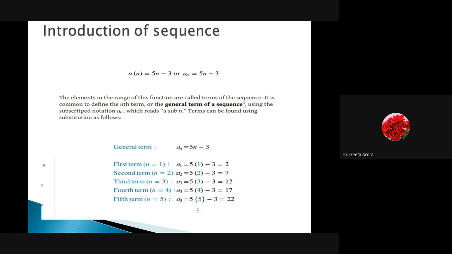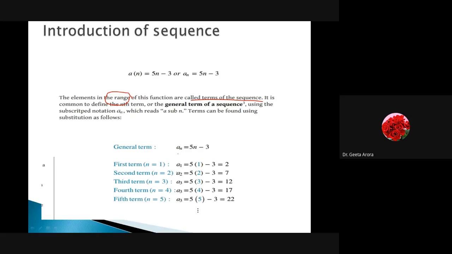Now some other definitions are related to this function with the domain of natural numbers, which we are calling a sequence. The elements in the range of this function are called terms of the sequence. We have not talked about range till now. The elements in the range mean whatever values are coming, and they are known as the terms of the sequence.